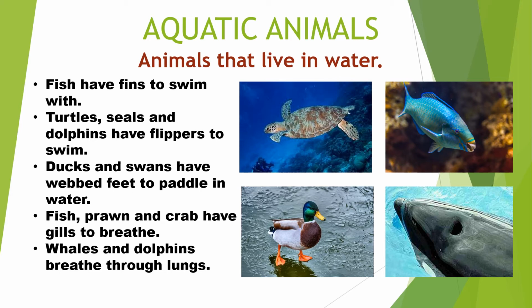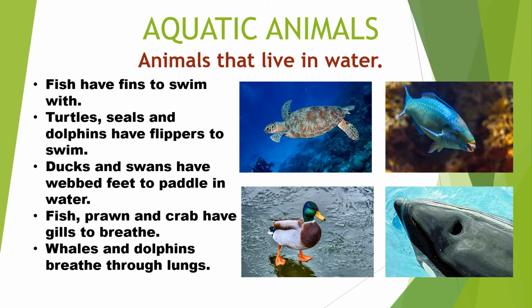So animals like fish, prawn, and crab have gills to breathe oxygen dissolved in water. So they have this feature in them. But there are some aquatic animals like whales and dolphins. They are actually mammals, so they are mammals, but they live inside water. So they do not have gills, they have lungs like us.